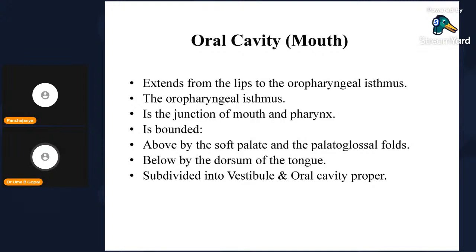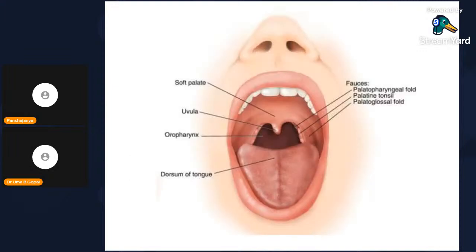So now going on to the oral cavity. The oral cavity extends from lips to the oropharyngeal isthmus. The junction between the oral cavity and the pharynx is called the oropharyngeal isthmus. It is bounded above by the soft palate and the palatoglossal fold, below by the dorsum of the tongue, and is subdivided into vestibule and oral cavity proper.